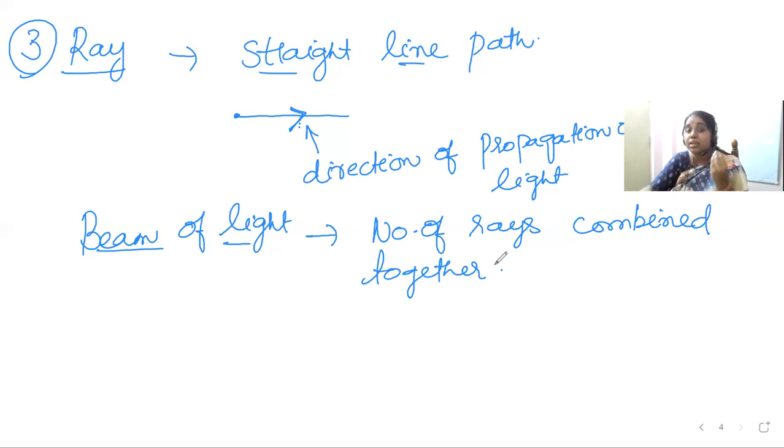what is a medium? That is nothing but that through which the light travels or tries to propagate. That is called the medium. So you can have transparent medium, translucent medium, and opaque medium.